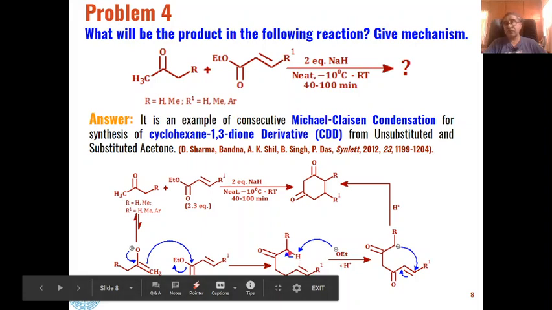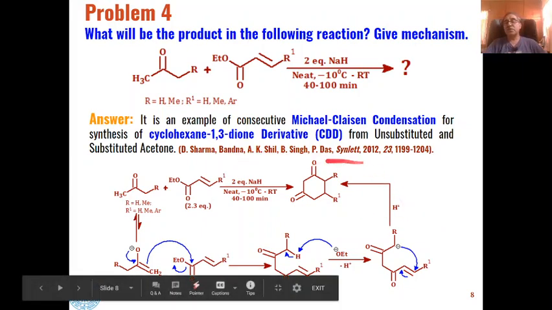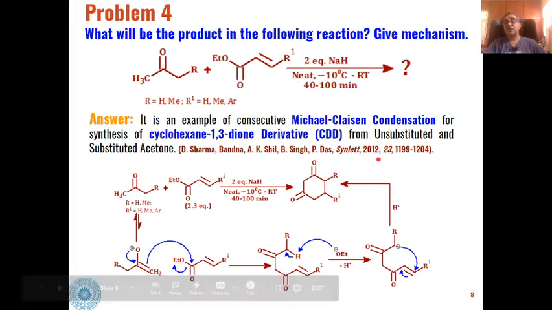First removal of this proton, because this proton again is an acidic proton because of the presence of this ketone, and we will form a carbanion like this, and then this carbanion will undergo intramolecular Michael addition to give us these types of cyclohexane 1,3 dione derivatives as the product. So this reaction has recently been reported in Synlett 2012.